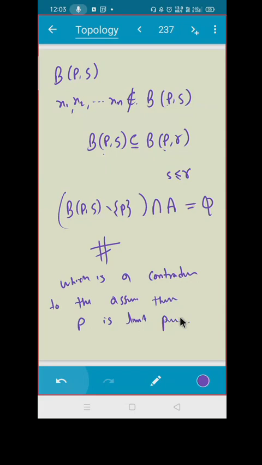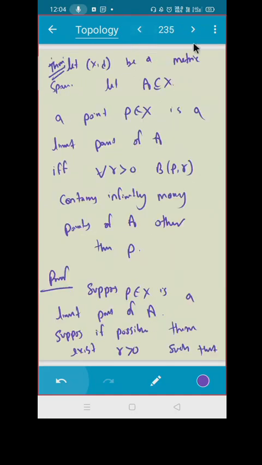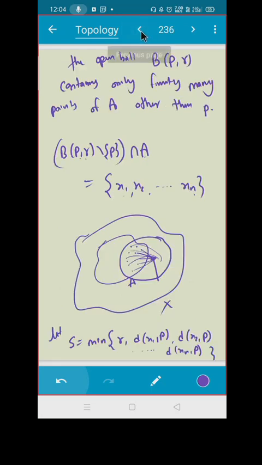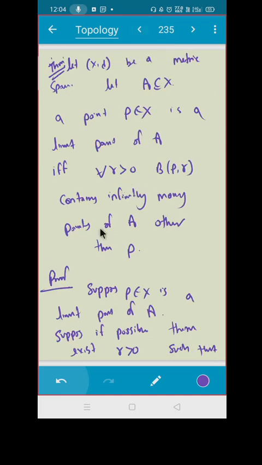So what went wrong? I have assumed something wrong. I assumed that there are finitely many points, so that assumption is wrong. Hence, B(P,R) minus P contains infinitely many points. Is that okay? And what about the converse?